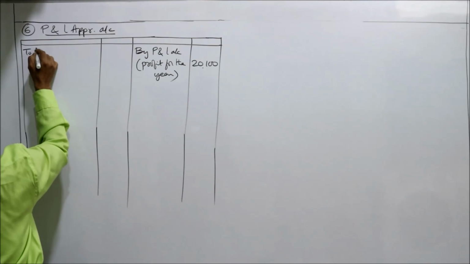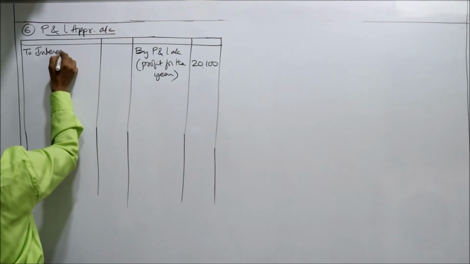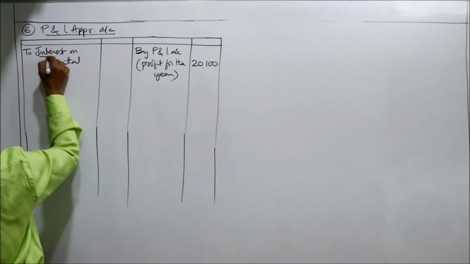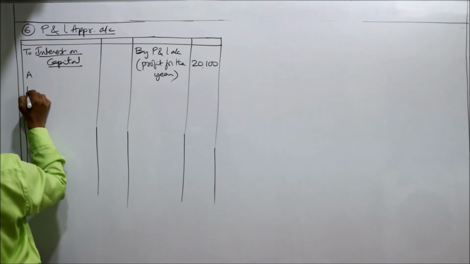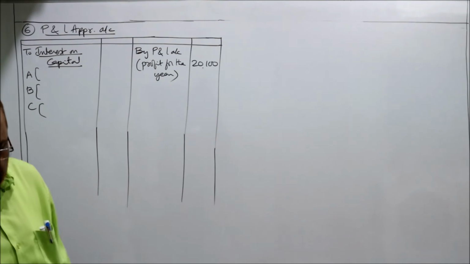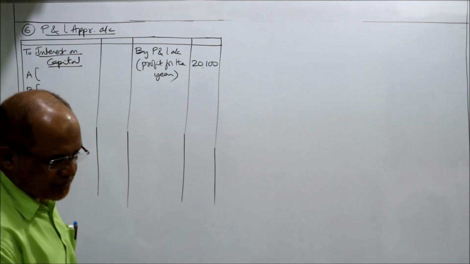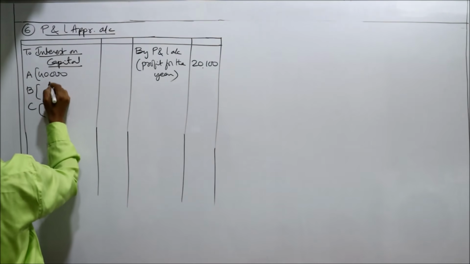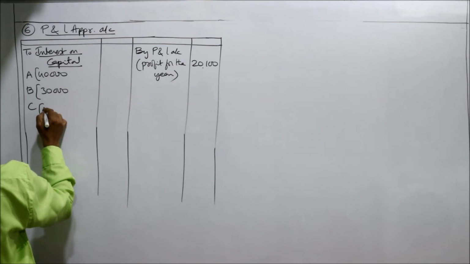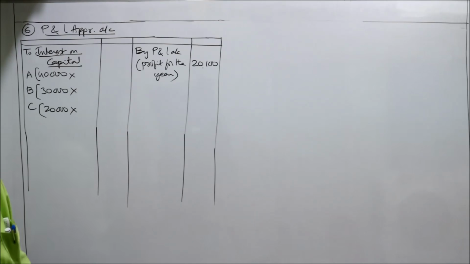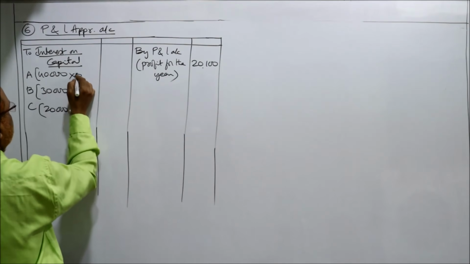To interest on capital. The capitals are 40, 30, 20. See the problem, 40, 30, 20. And the rate of interest to be charged is given in the problem, 5%.